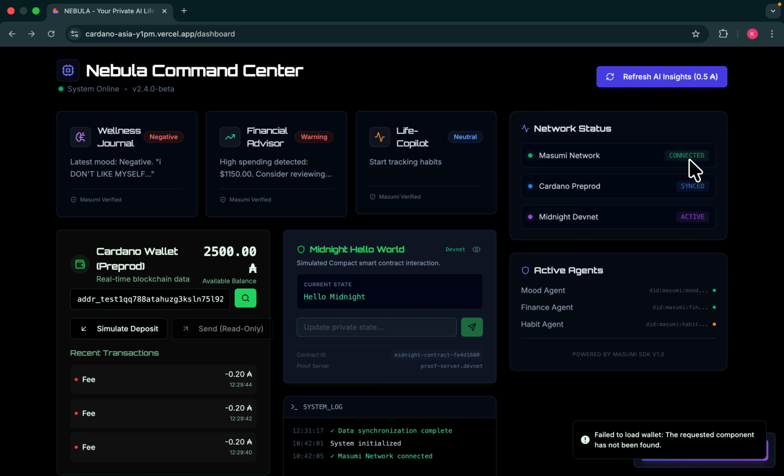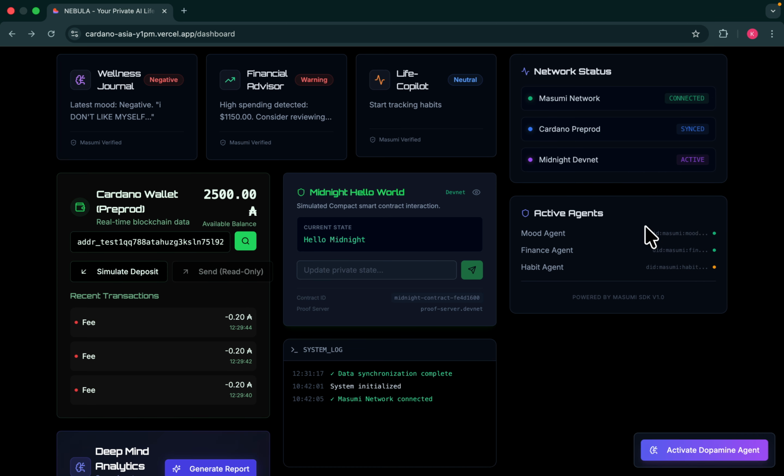So these are all the things the Masumi network is connected to, just for debugging purposes, and the Masumi agent addresses and all are stored using the Masumi SDK. So yes, the habit agent and finance agent are all connected using the Masumi agent. We have not used any other AI.